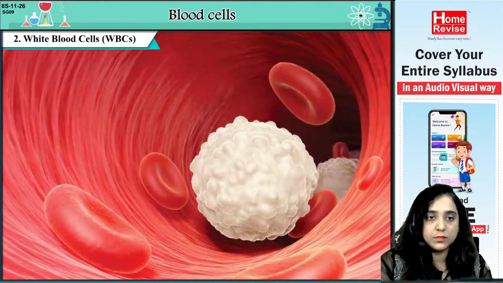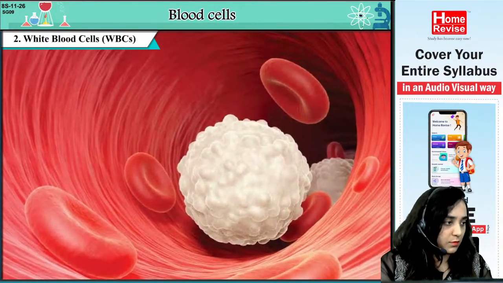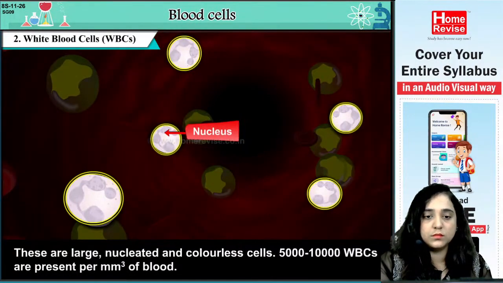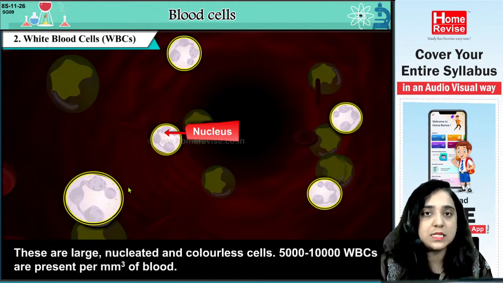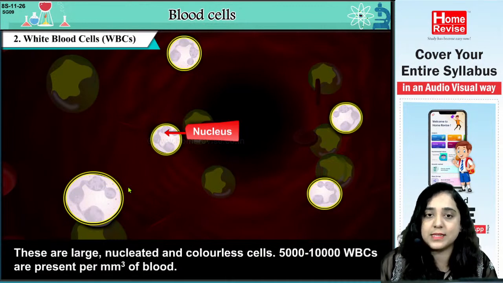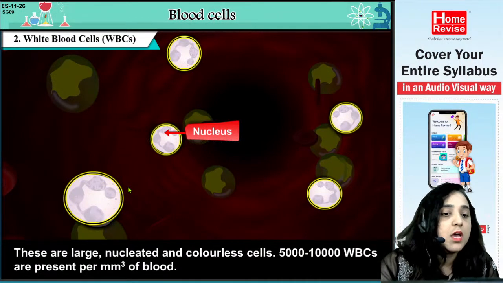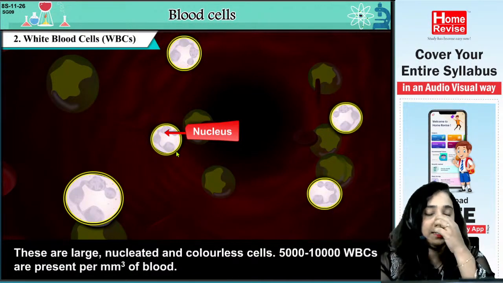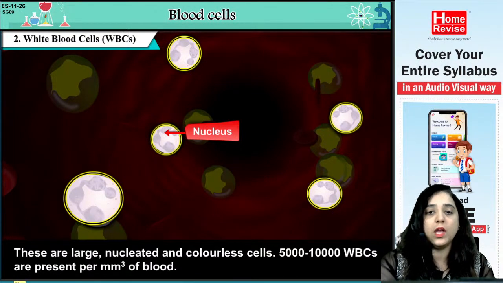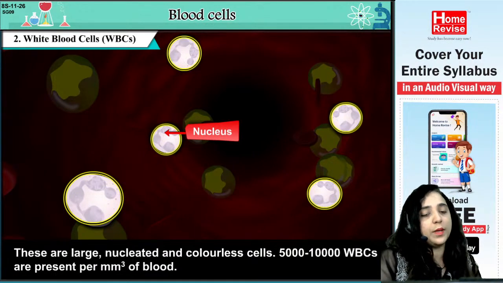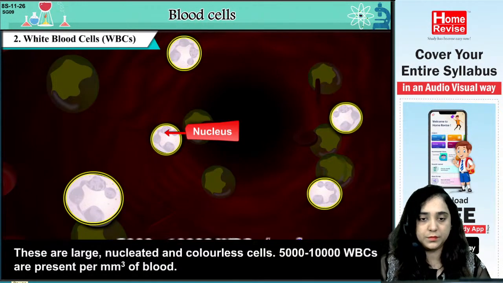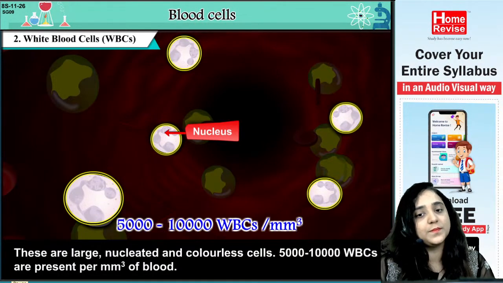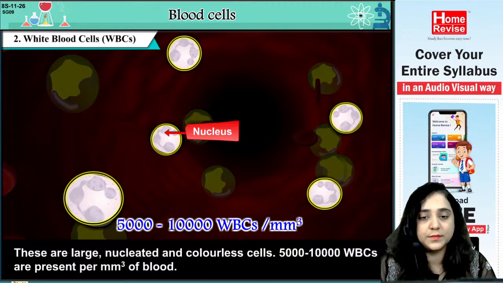2. White blood cells, WBCs. These are large, nucleated and colorless cells. As you can see, they are the white blood cells because they don't have any color. So we can term them colorless. They are the large, nucleated and colorless cells. Now pay attention to how many WBCs are present: 5,000 to 10,000 WBCs are present per cubic millimeter of blood.